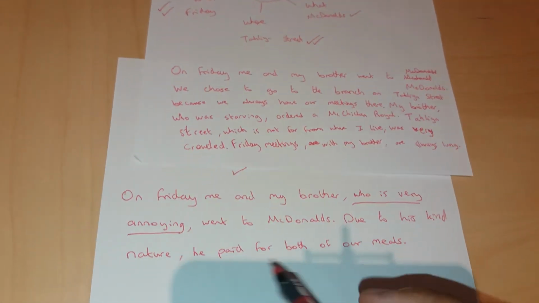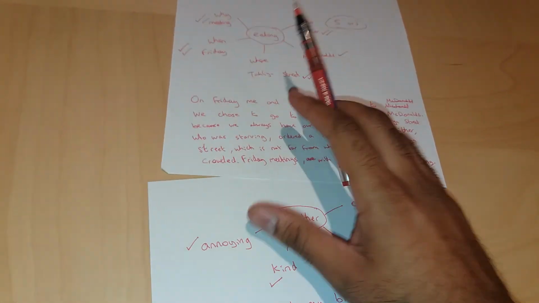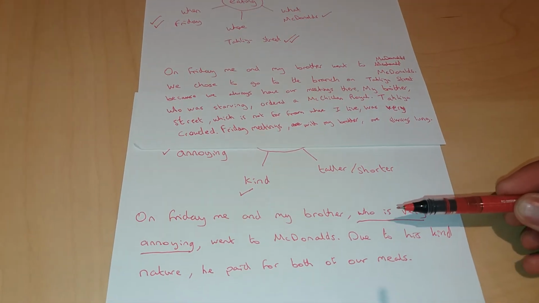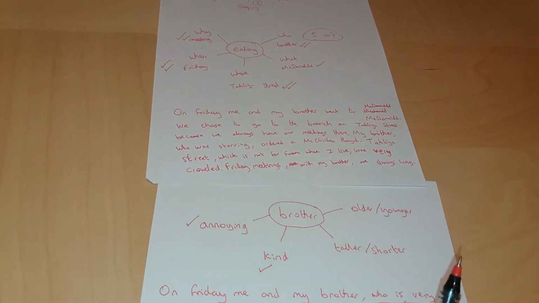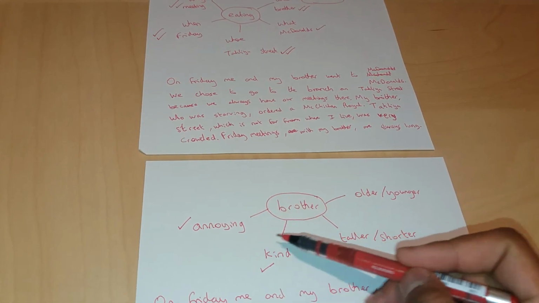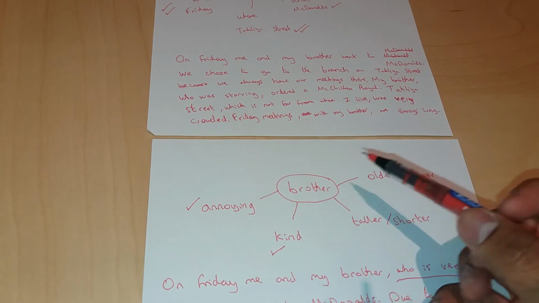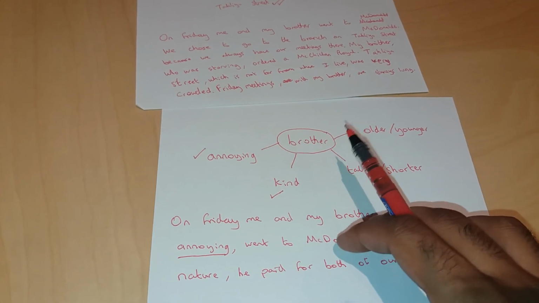So you can see now I've extended that first sentence just by doing another one of these diagrams. I've extended that first sentence into making it a complex sentence and then adding another sentence onto it just by having another one of these diagrams here to describe my brother. Okay, I'd like to see this in your writing before you actually get to your final draft.